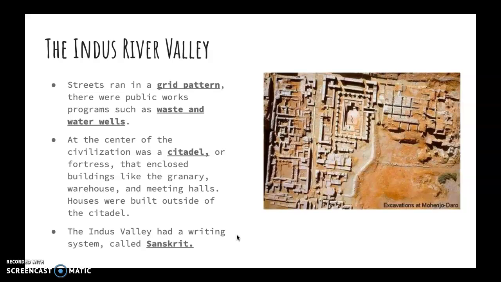At the center of every civilization was a citadel. This was a large fortress that enclosed things that the people would need, like the granary that held their grains and wheat and food, other warehouses, and meeting halls. Houses for the citizens were built outside of the citadel. The Indus River Valley used a writing system called Sanskrit to keep records of their life.